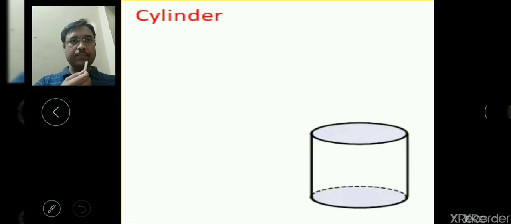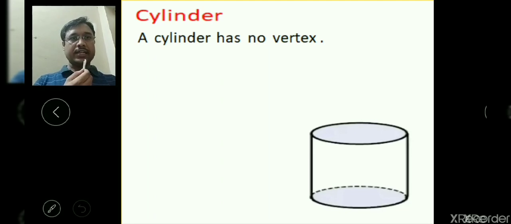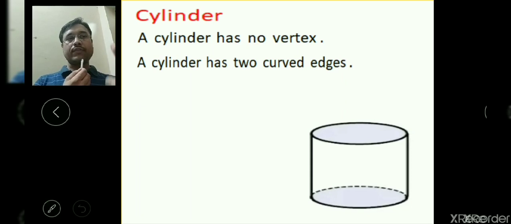Let's now see the different parts of the cylinder. We can understand that a cylinder has no vertex because there is no point where two straight line edges are meeting. There is no straight line segment here, only the curved part, and the edges are also curved only. So it has no vertex, and a cylinder has two curved edges only, one at the top and one at the bottom. The two curved edges, that means circular edges, are the only two edges here.